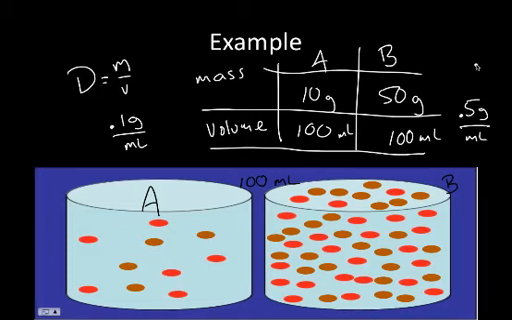Which number is bigger? 0.5 is much bigger than 0.1. What does that mean? That this whole thing collectively is more dense than this guy right here. Even though they have the same volume, this has more stuff jammed into that volume, so it's more dense. And we proved it by using math right here, simply by taking that mass and dividing it by the volume for both A and for B.